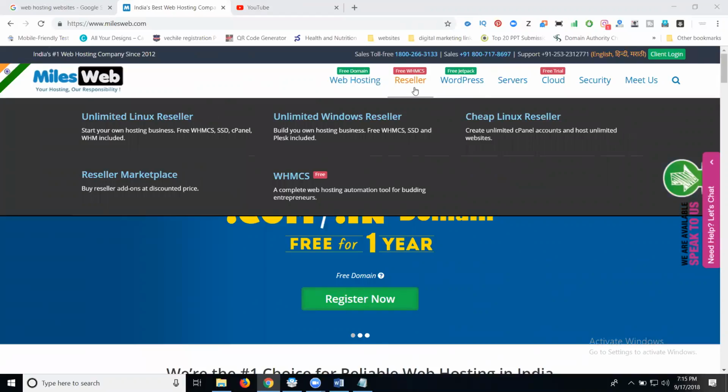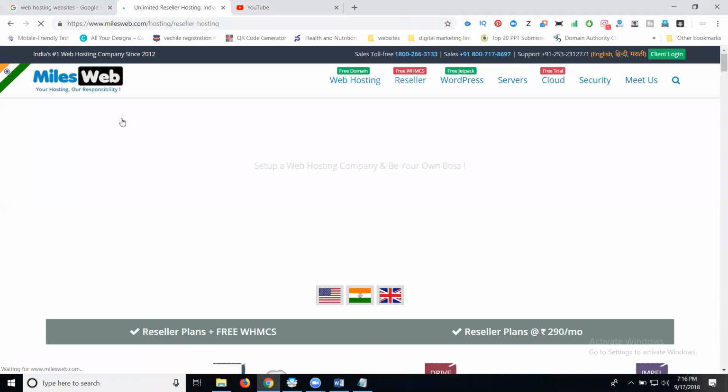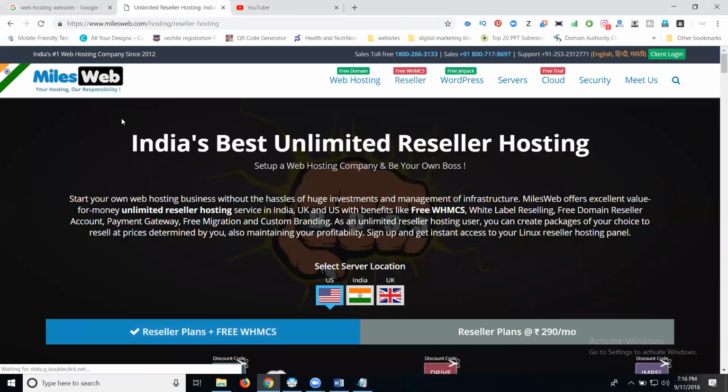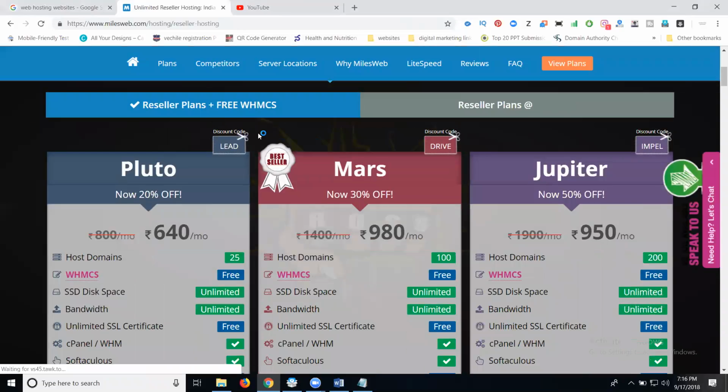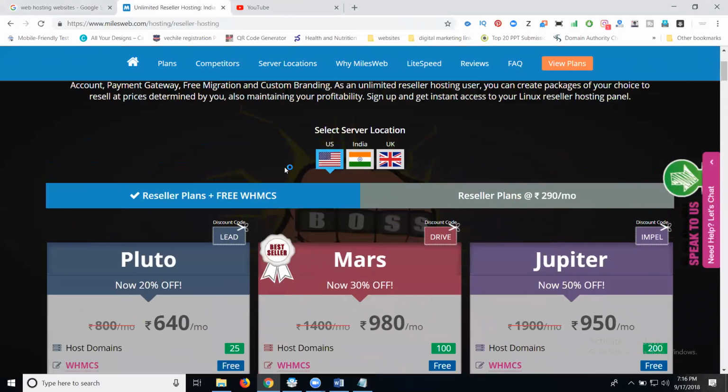In this one, I can host multiple websites except .NET. You can go with the option called unlimited Linux reseller. Select it. Here, we have to select the package: monthly, quarterly, half yearly, or yearly. First of all, they provide locations per country: US, India, UK. I will choose India. Select it. See this.